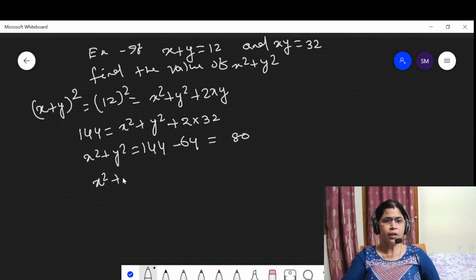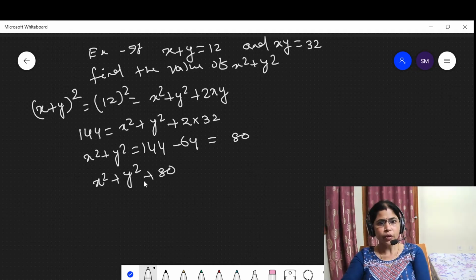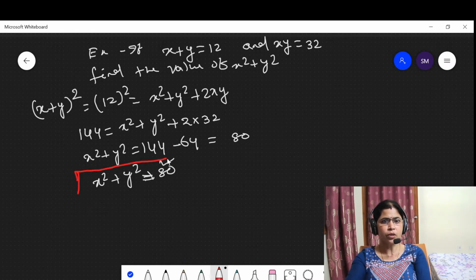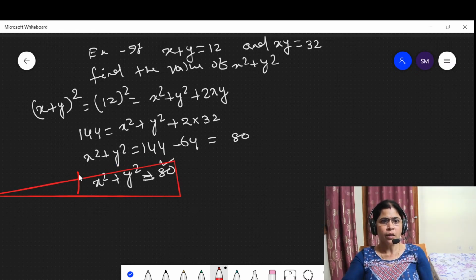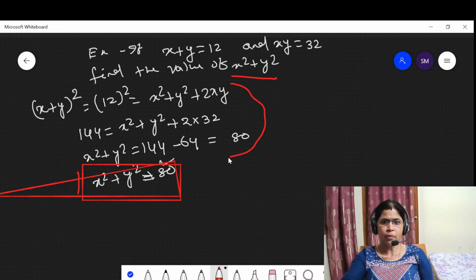Then by solving this, we come to the conclusion that x square plus y square is equal to 80. This is the answer of the given question. When x plus y and xy are given and you have to find out the value of x square plus y square, then by solving in this way, we come to the conclusion that x square plus y square is equal to 80. Now solve another question.